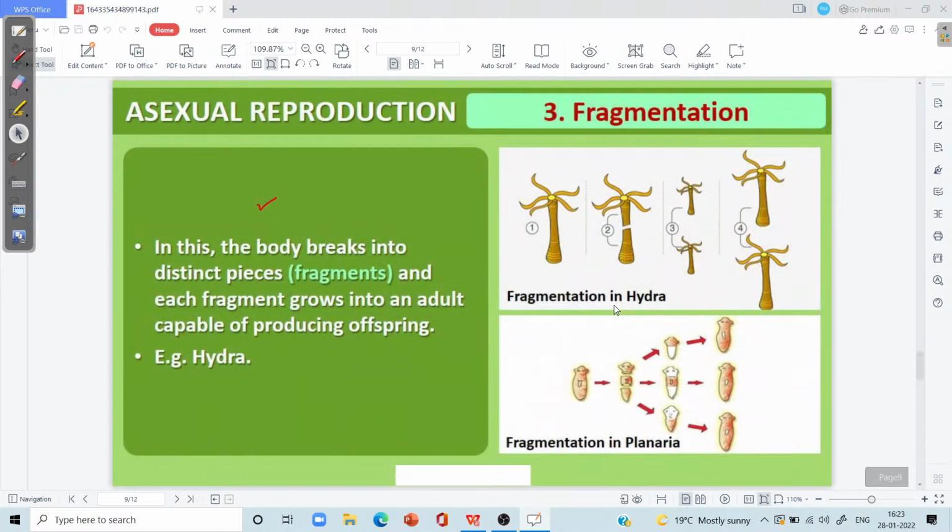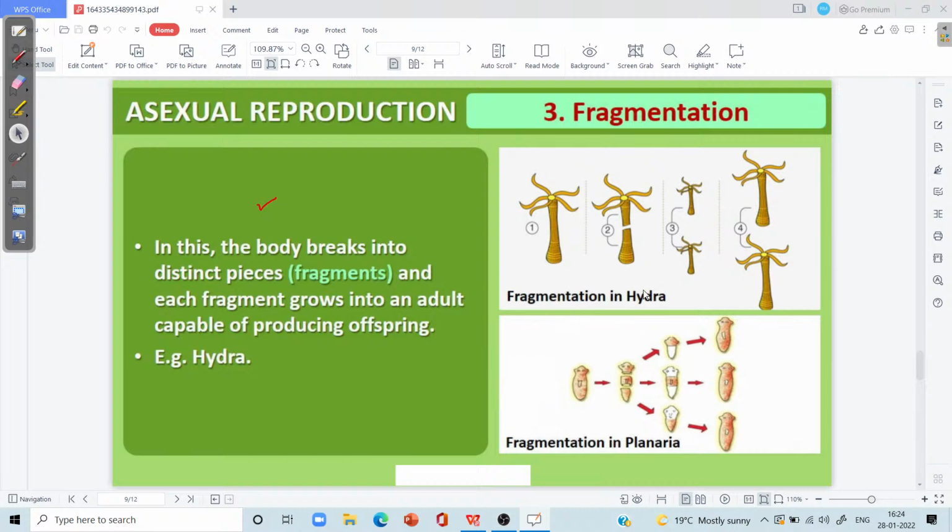Then further, the third important method for asexual reproduction is referred with the name of fragmentation. In the fragmentation, if we see, the parent gets fragmentized or gets divided into one or more pieces, and each piece has a tendency to form the new animal or the new plant. And you may see the fragmentation in case of the hydra is quite common. Fragmentation in the flatworms like planaria is quite common.